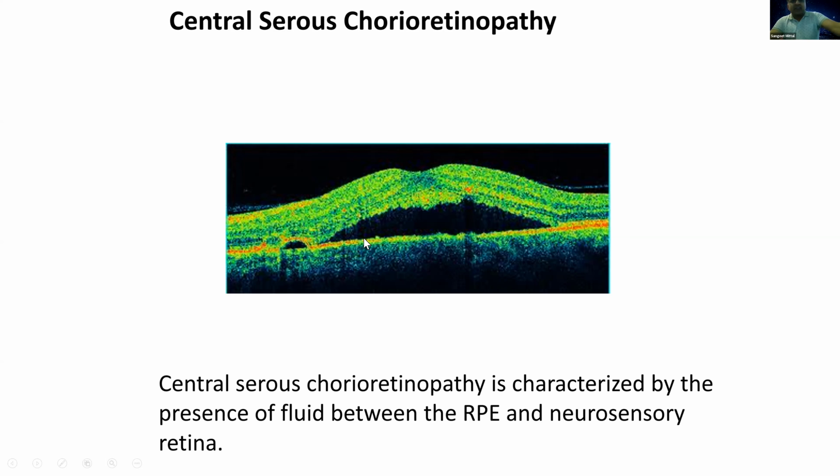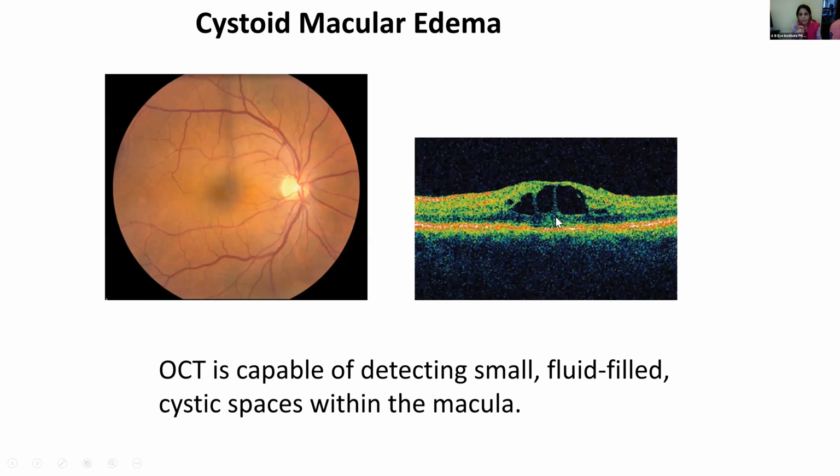Now this is a scan of cystoid macular edema. You see the fundus image, you see this petaloid appearance of the fovea here, and you see the OCT scan. There is some time lag when you are shifting to the next slide, so I'll go a little bit slow.